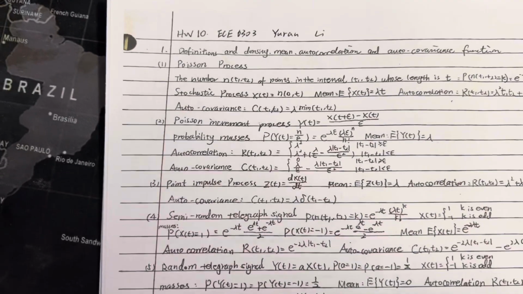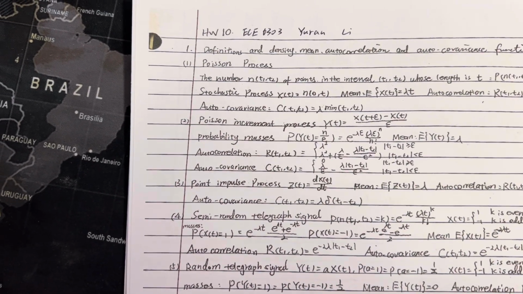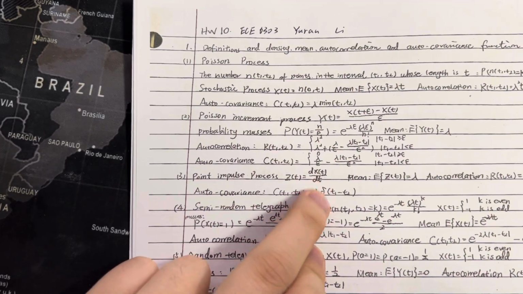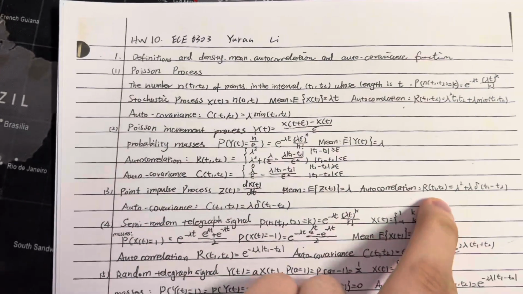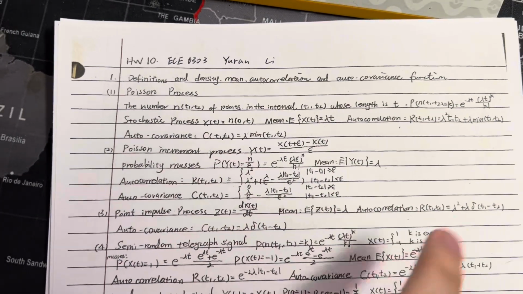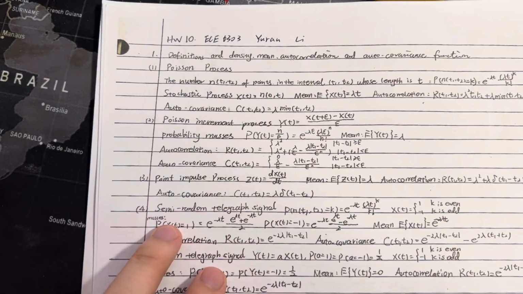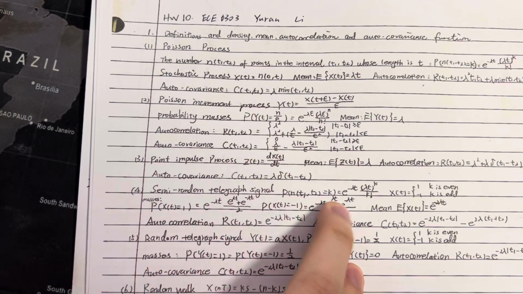And the third one is the Poisson impulse process, Z(t), the derivative of X(t) with respect to t, and the mean is E[Z(t)] equals theta. The autocorrelation is here, covariance here. The fourth one is the semi-random telegraph signal, from here to here.